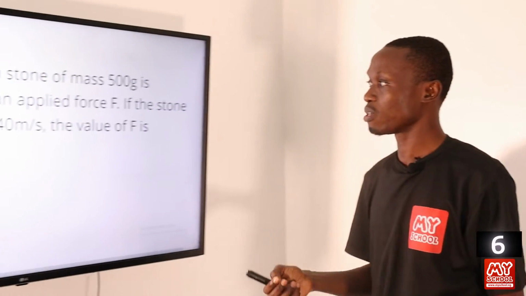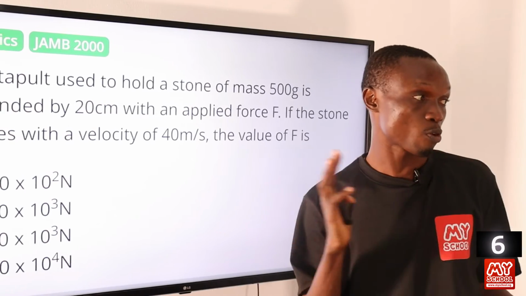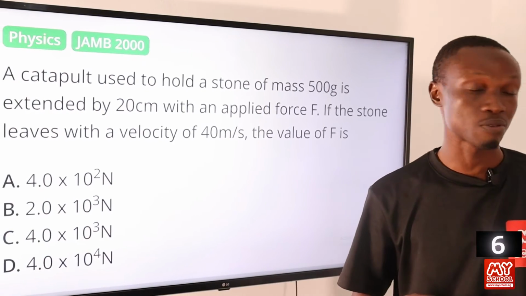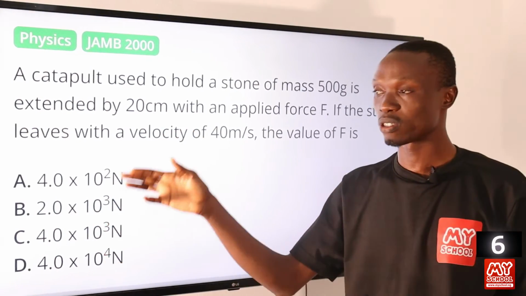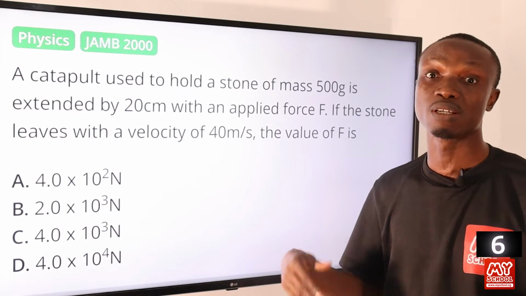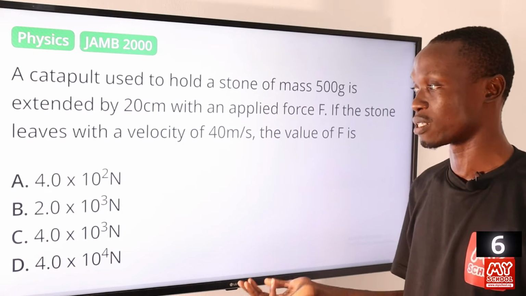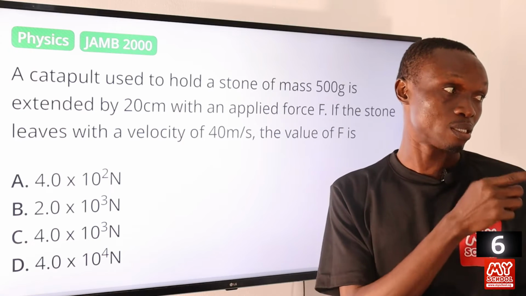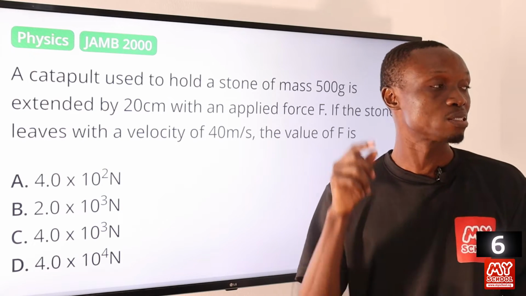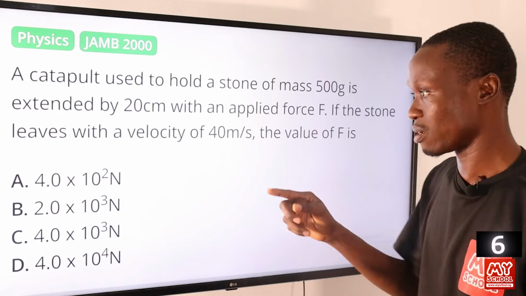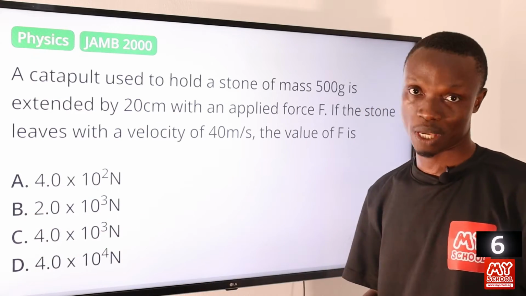So the value of F that we got from our calculation is equal to 2000 Newton. But if you check, the options given to us were written in standard form. Of course, you can always do that. So if we put that 2000 in standard form, that will be equal to 2.0 times 10 raised to power 3, which agrees with option B.